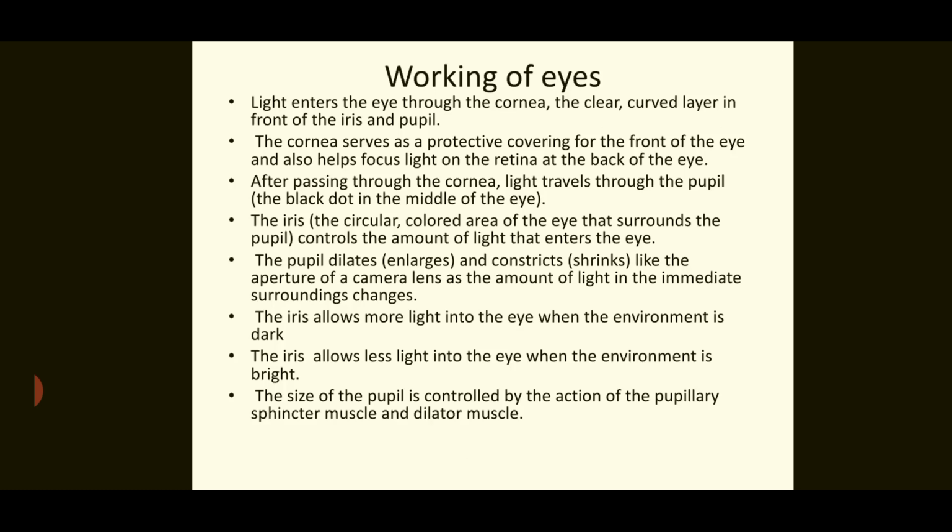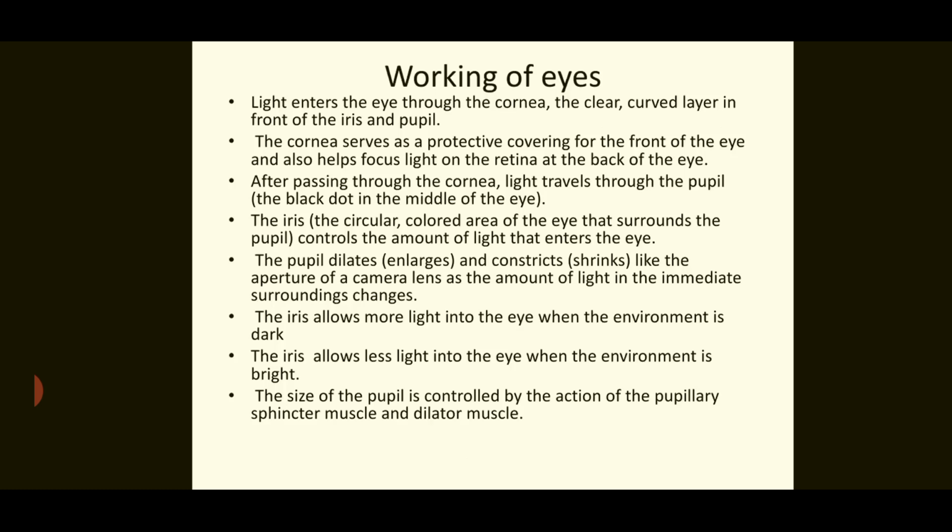Working of the eye. Light enters the eye through the cornea, the clear curved layer in front of the iris and the pupil. The cornea serves as the protective covering for the front of the eye and also helps focus light on the retina at the back of the eye. After passing through the cornea, light travels through the pupil.